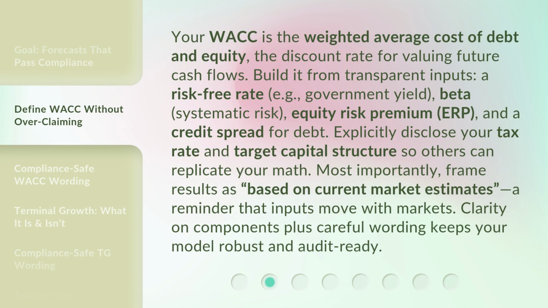Your WACC is the weighted average cost of debt and equity, the discount rate for valuing future cash flows. Build it from transparent inputs: a risk-free rate, e.g., government yield, beta, systematic risk, equity risk premium, ERP, and a credit spread for debt. Explicitly disclose your tax rate and target capital structure so others can replicate your math. Most importantly, frame results as based on current market estimates, a reminder that inputs move with markets. Clarity on components plus careful wording keeps your model robust and audit-ready.